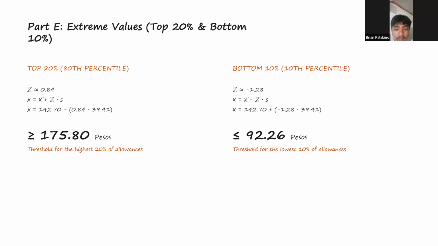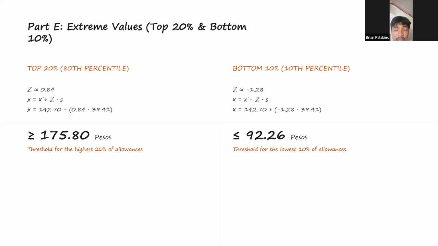For part E, we identify the extreme values using percentiles. To determine the top 20%, we used the z-value of positive 0.84 from the z table. Using the formula x equals x bar plus z times s, we substitute the values. 142.70 plus the quantity of 0.84 times 39.41 equals 175.80 pesos. This means that students with allowances greater than or equal to 175.80 pesos belong to the top 20%.